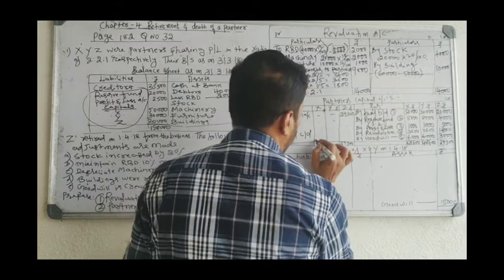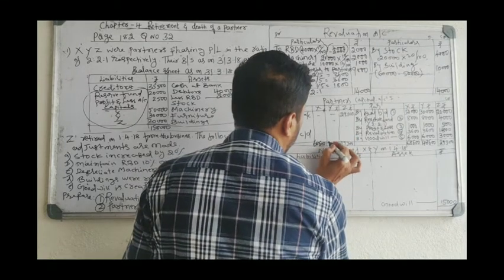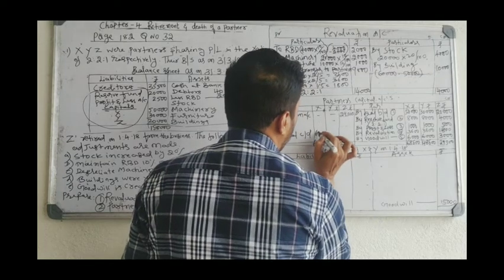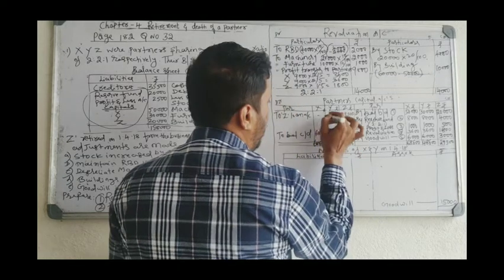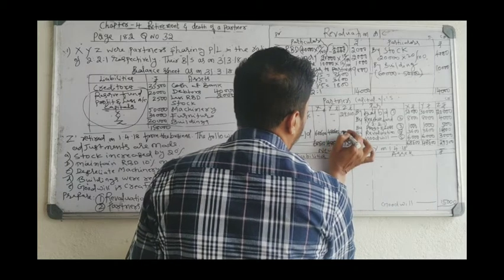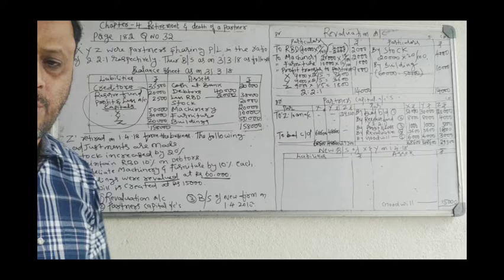Show the same total, 68,600 and 48,600. Now balance carried on, 68,600. There is no debit here. Write balance carried on as it is, 48,600. Okay, this is over.